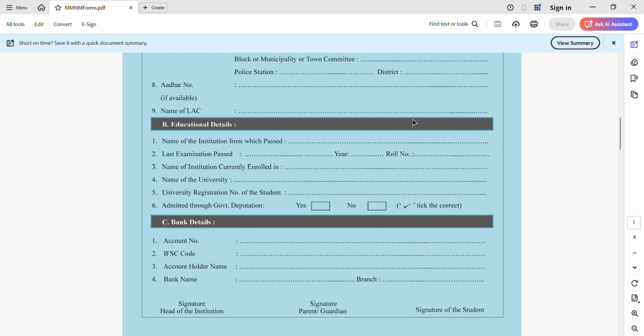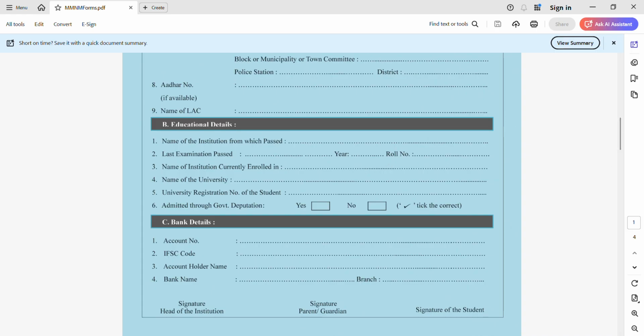There is another way. If you have your bank passbook, you will get your IFSC code there. Account holder name, bank name. Then you need to provide branch name. In the next, you need to provide signature of head of institution, parents signature, and the signature of student. So you need to fulfill all these details.